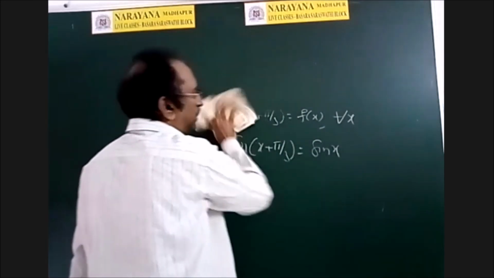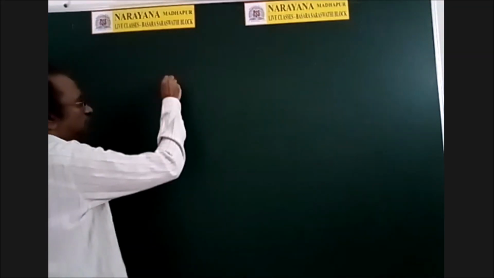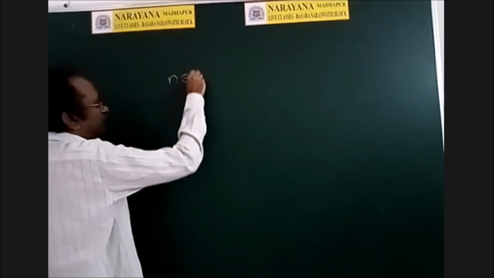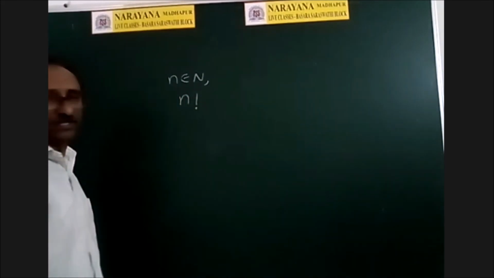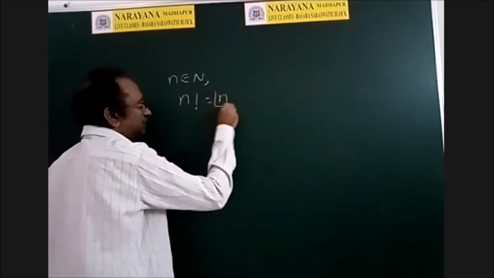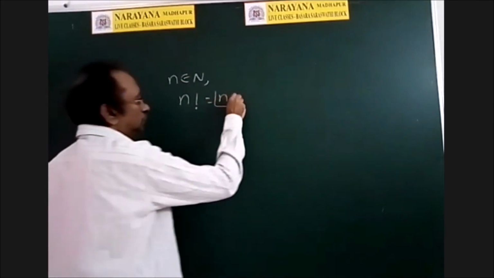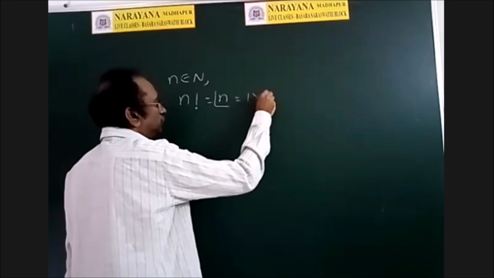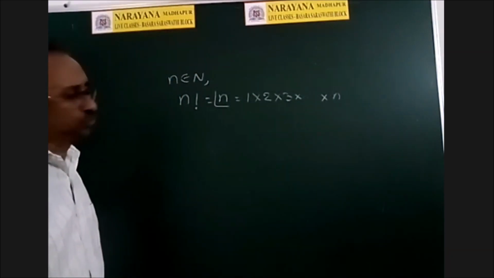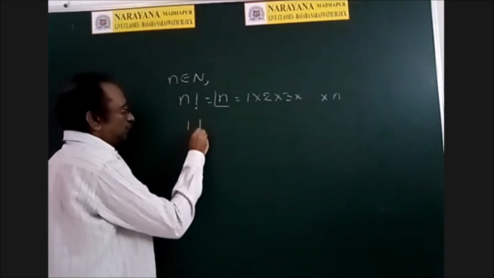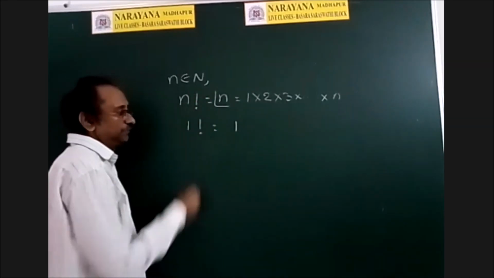Now see, before doing 26th problem, let us know what is meant by factorial. N is a natural number. We define factorial. So this symbol is called n factorial, or sometimes it can be written like this also. So what is the definition? 1 into 2 into 3 into up to n you have to write, or n into n minus 1 into up to 1.